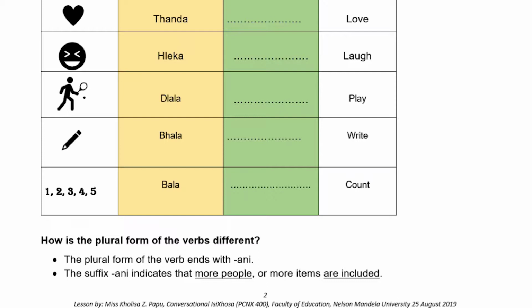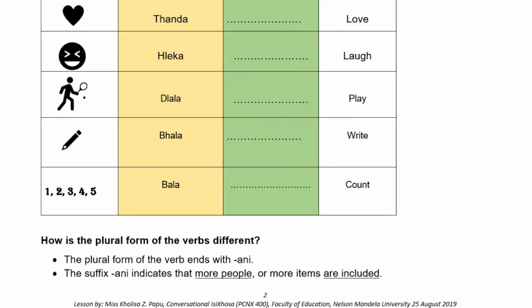And now we go on to the heart. If you see a heart in this day and age, a heart represents what? Check the last column. It represents love. And then in IsiXhosa, what is the word for love? It is thanda. The verb for love in Xhosa is thanda.